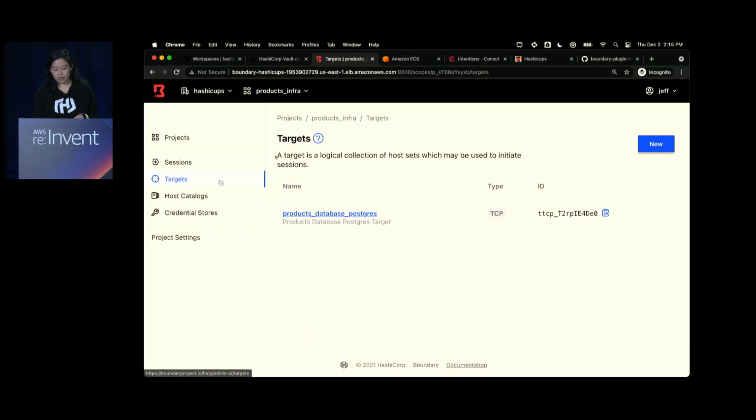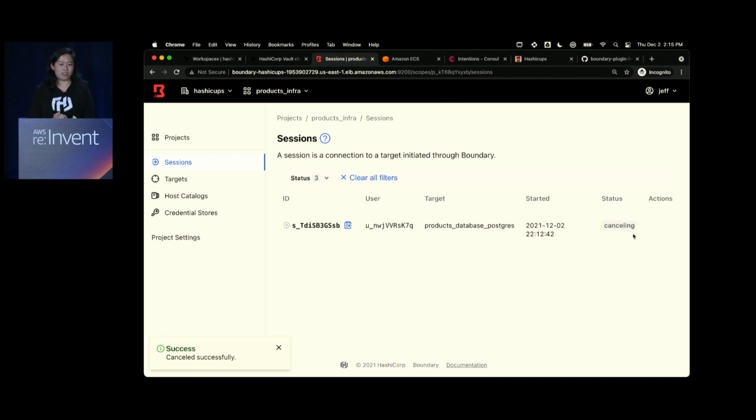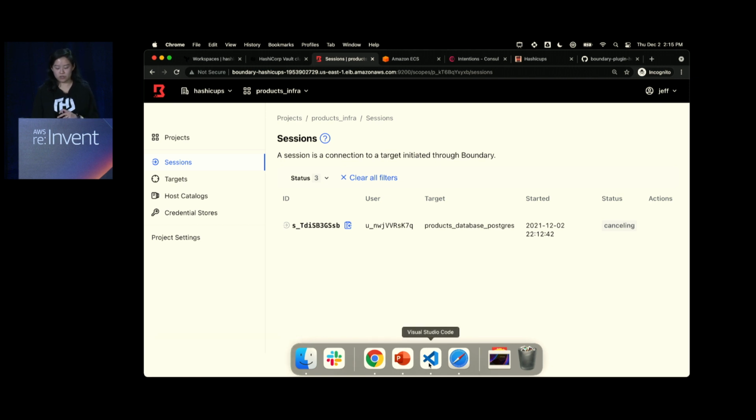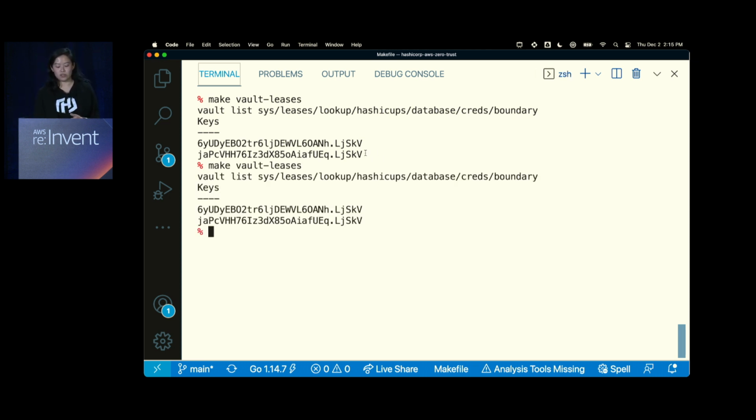So what I'll do is if I go to sessions, you'll notice there's still a session that's pending. And what I can do as an operations team or security team is just cancel that for now, because maybe we just don't need access to it anymore. And in this process, remember Jeff mentioned that Boundary will ask Vault to revoke. So Boundary will cancel the session, but then ask Vault to revoke the credentials. Vault revokes asynchronously, so it may take a little bit of time, but you'll notice that Vault will eventually revoke the second set of credentials here.